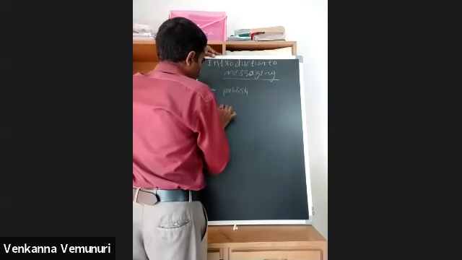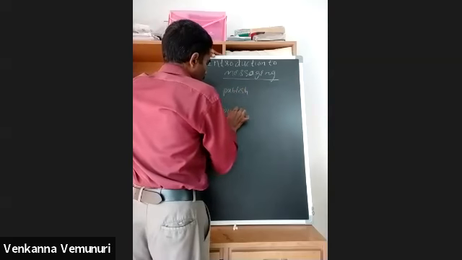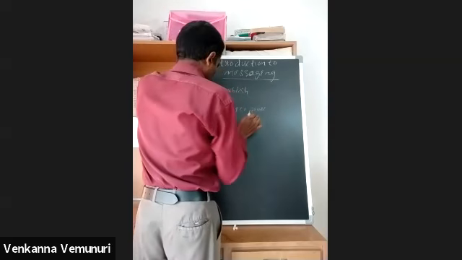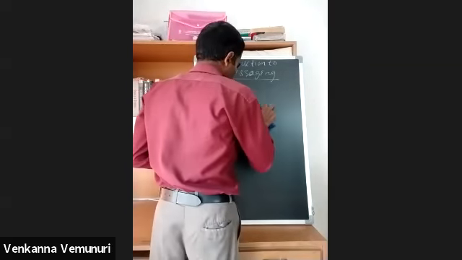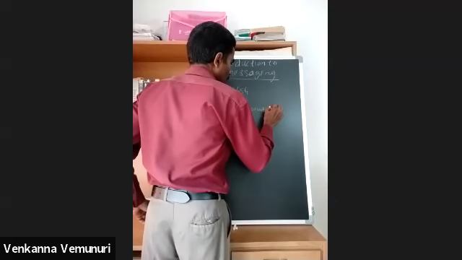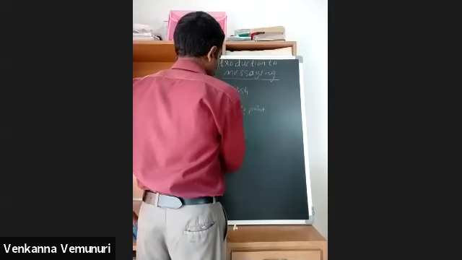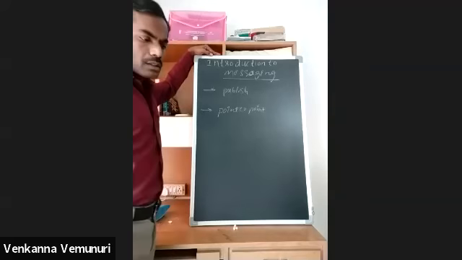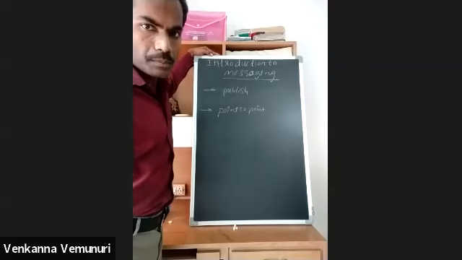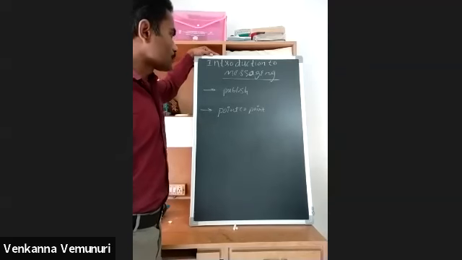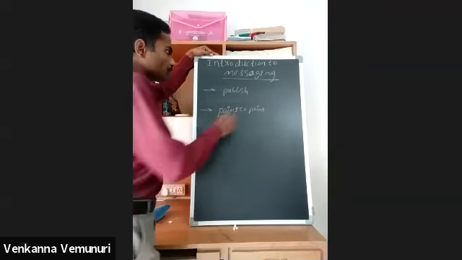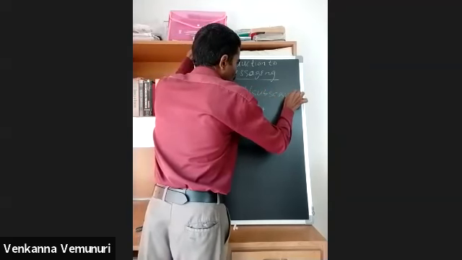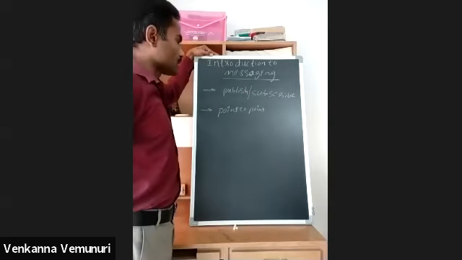And another one is point to point. These two models that software is maintaining: publish or subscribe, and another one is point to point.